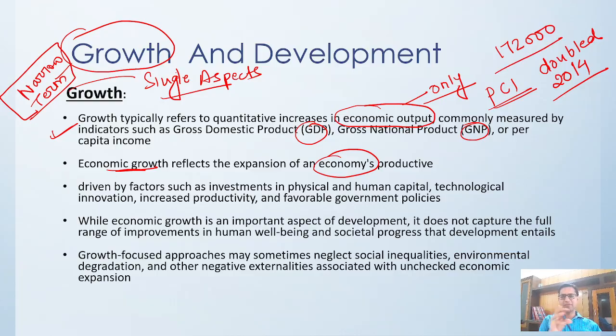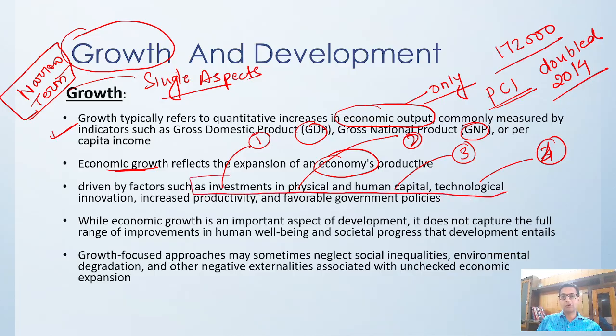Growth is driven by some important factors. What are those factors? What type of investment is coming? What type of physical labor is coming? What type of human capital is coming? What type of technological innovation is coming? So all these things, investment, physical, human capital, technology, work together and help in innovation, help in increasing productivity, and if you have a good government policy, then obviously economic growth will take place, right?